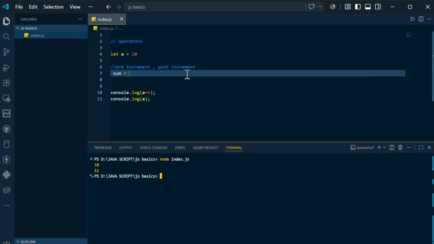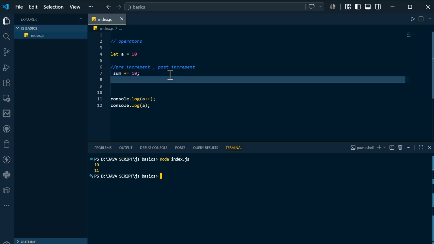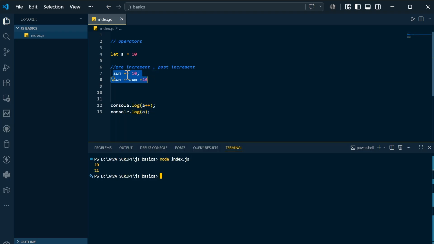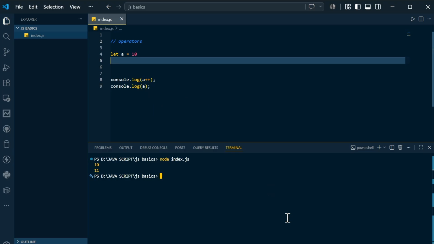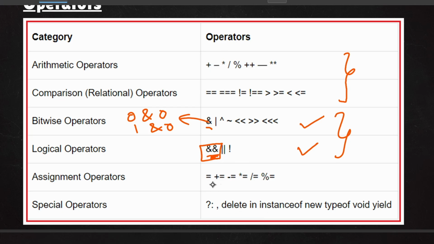And not only that, there is something like, let's say, sum plus equals 10. So what is meant by this statement? This statement is nothing but sum is equal to sum plus 10. So these two are the same statements. This is the plus equals stuff. Not only that, you can also mention minus here, and you will get minus equals, and you can also mention into, and you will get multiply equals. So this is simple stuff. I hope you got that. Pre-increment and post-increment are under all the operators. You can see equals, plus equals, minus equals, all the stuff that we have discussed right now.